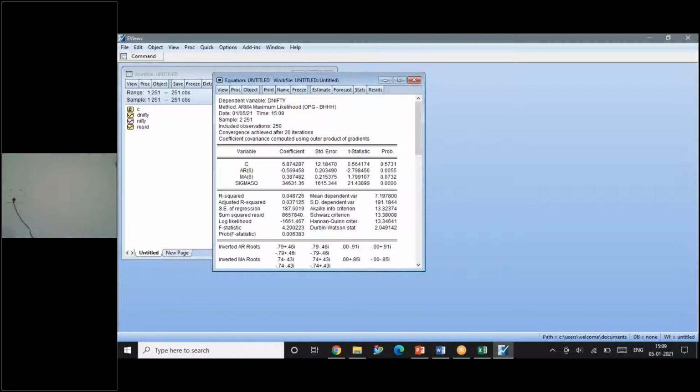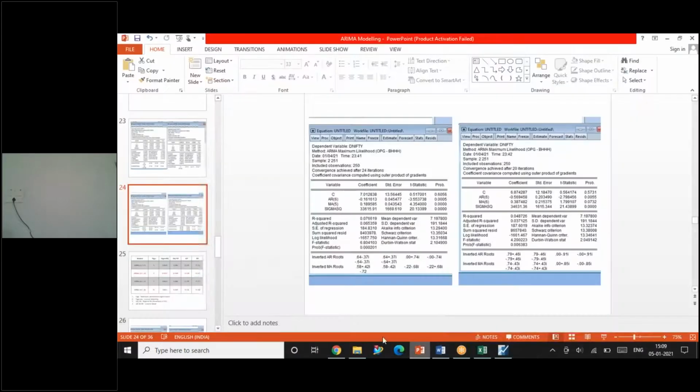I'm just magnifying all this time. The probability values were significant, whereas here you can see for MA6 the probability value is insignificant. So it means that you cannot use this MA6 for predicting the future. As we were discussing from the correlogram spike, MA6 doesn't carry any meaningful information for predicting the future. So all the results are displayed here.